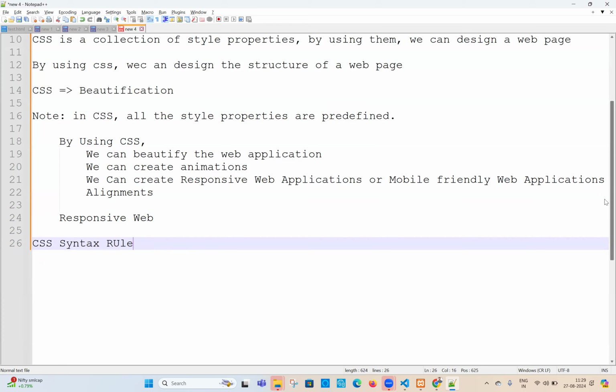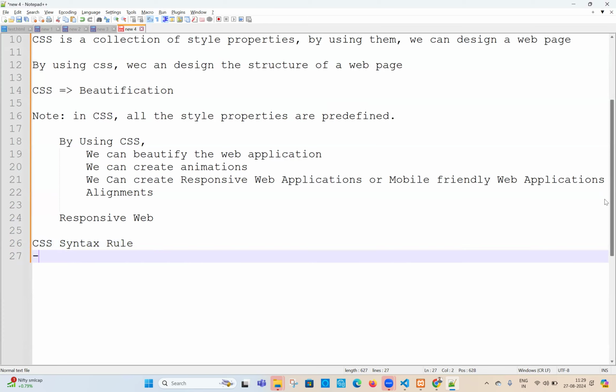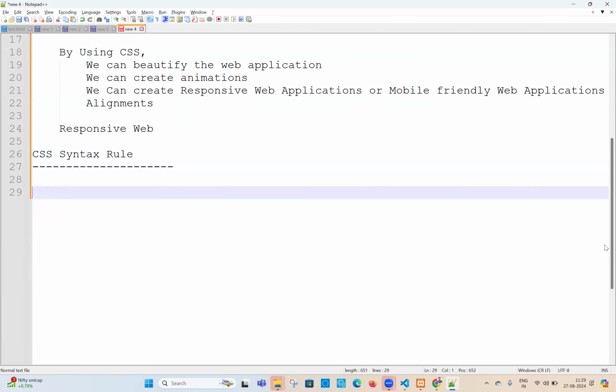Syntax rule. Anybody? What is the rule of CSS? If you want to write CSS, remember carefully. Don't write anything. First, watch me carefully. Syntax: selector followed by curly bracket. Followed by curly bracket. This is called generally property. Property colon value. Don't write. Observe this carefully. Property colon value semicolon. Again, property one, value one.